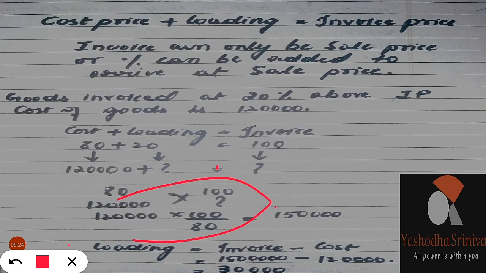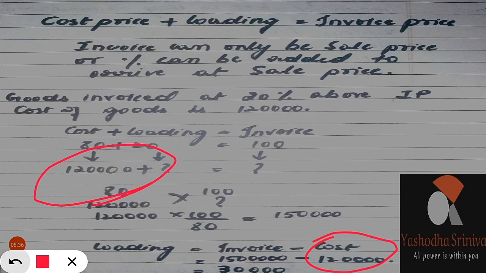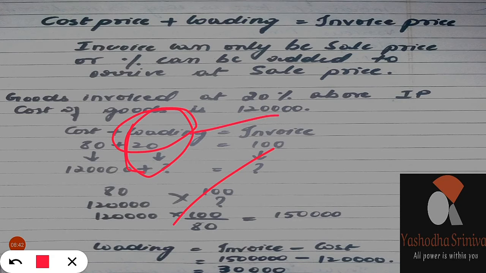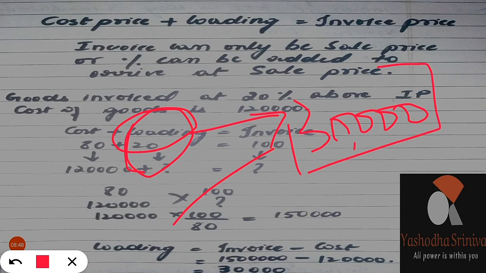In the same way, we have to find out the loading also. So loading is equal to invoice minus cost. You know already the invoice is 1,50,000. Then you have to find cost. Cost is also known. It is provided in the problem, 1,20,000. Then loading, whatever they have added, this 20's value is 30,000. Okay, so this is the problem.